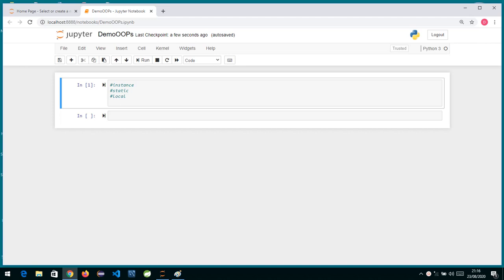OOPS principles. Now, whenever we talk about OOPS, we have two concepts: one is class, and the other is object. A class is a blueprint from which you can create objects, or we can say it's a template from which we can create objects. An object is an instance of a class.